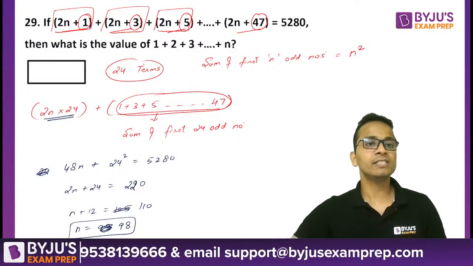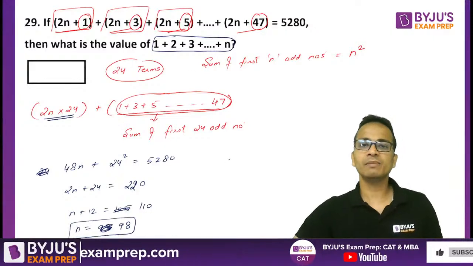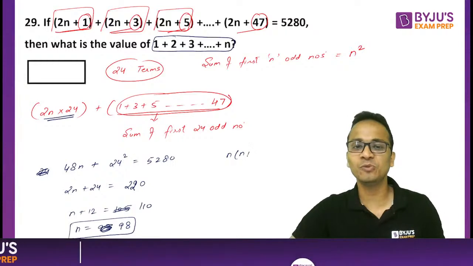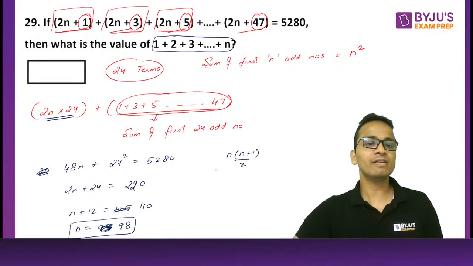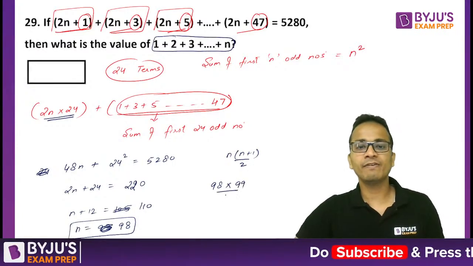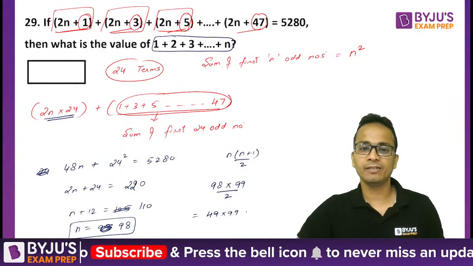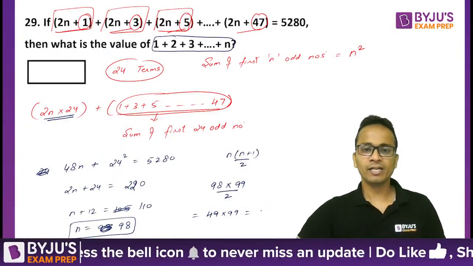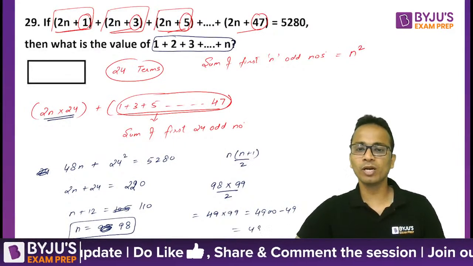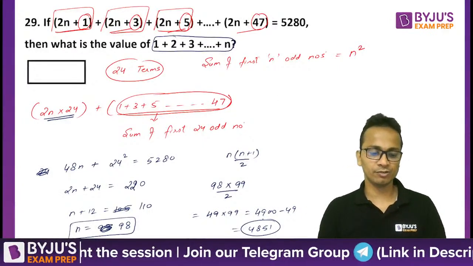Now if the value of n is 98, we have to find the value of this expression 1 plus 2 plus 3 plus 4 up till n. Now this is sum of first n natural numbers. The formula is n into n plus 1 upon 2. Putting the value of n as 98, 98 into 99 divided by 2, that is 49 into 99. So 49 into 99, 4900 minus 49, that is 4851. So 4851 should be the final answer for this one.